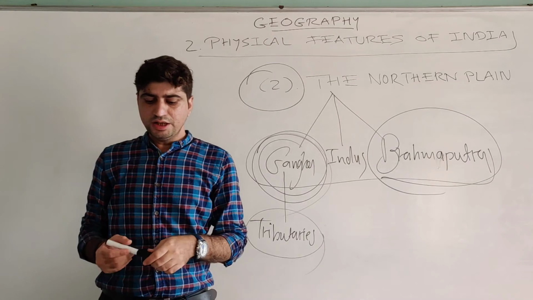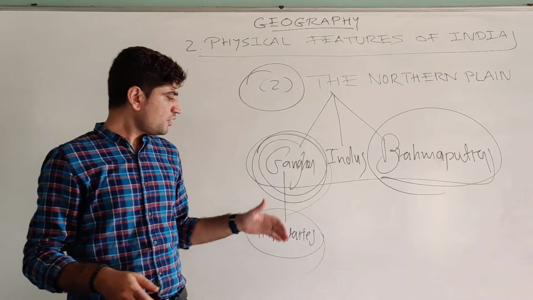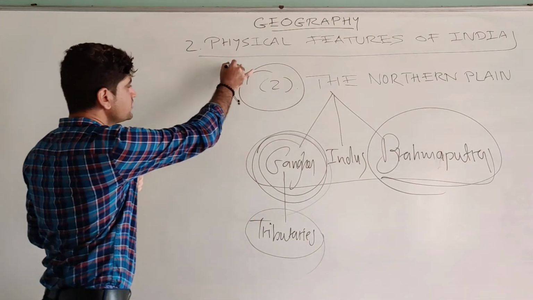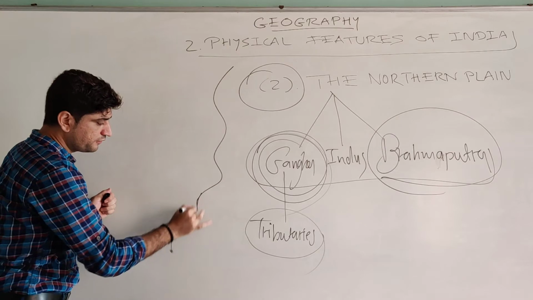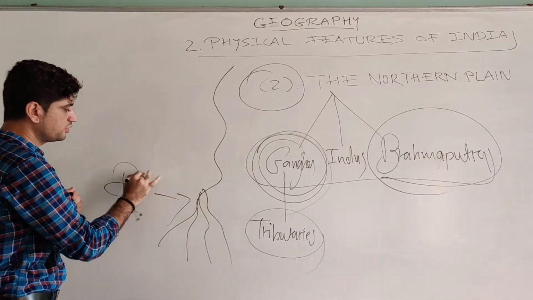The rivers in their lower course split into numerous channels. In the upper course there are tributaries, whereas in the lower course rivers form different numerous channels. Those are called distributaries.